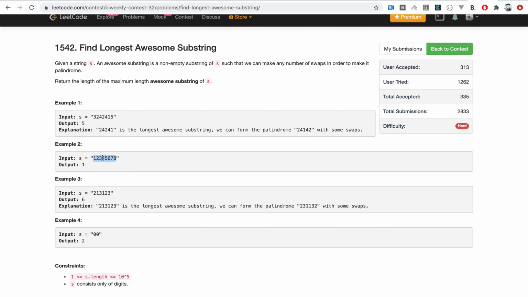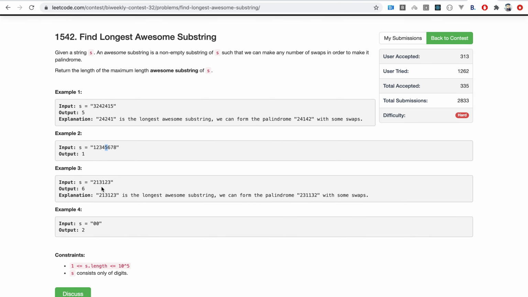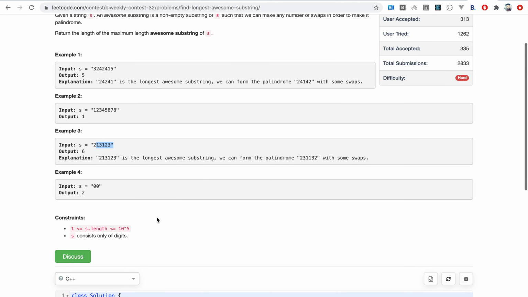Here we can never make a palindrome for any substring of length greater than 1, so the maximum answer is 1. One single digit is always a palindrome in itself. Here the whole string can be converted into a palindrome, and of course this one is itself a palindrome.